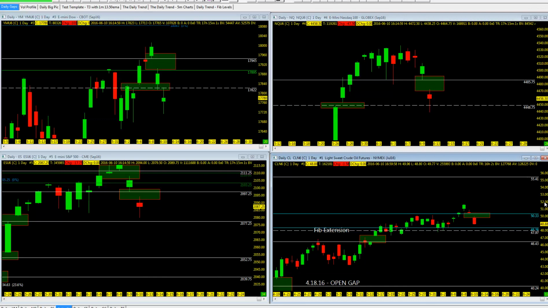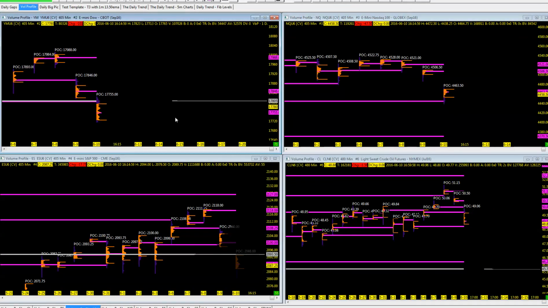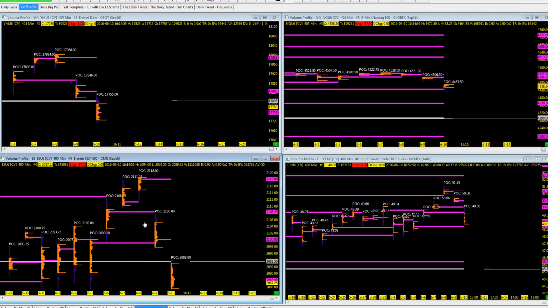So what is the probability that we go get those? Well, got to keep in mind volume profile. We got the fib project 600-day VPOC as the YM holding here at 17,805. Take a look at the NQ. I believe our VPOC is, there it is, 42.90, and ES migrating downside to that 600 VPOC today, 2093.50.